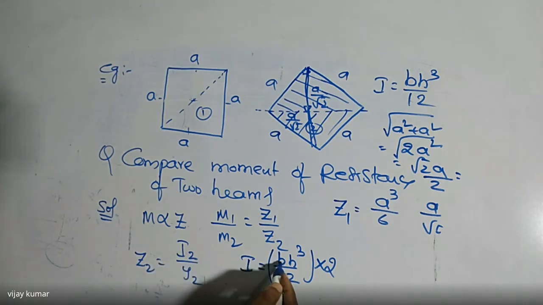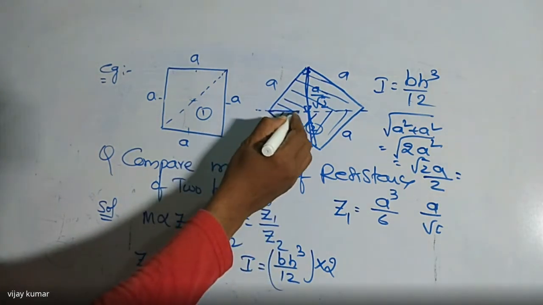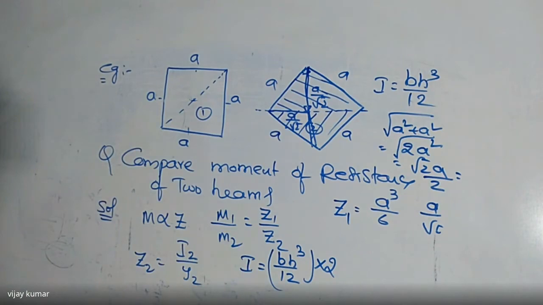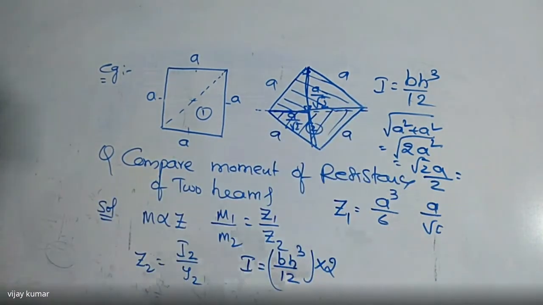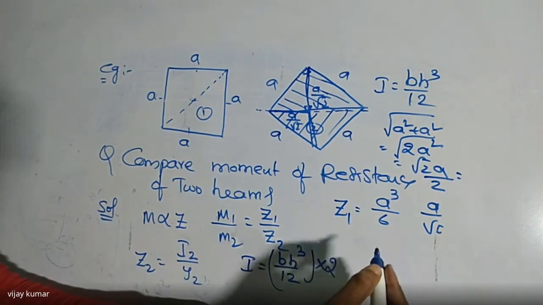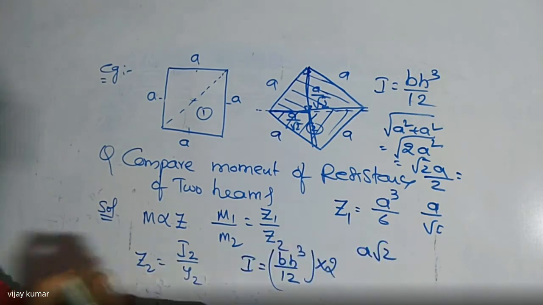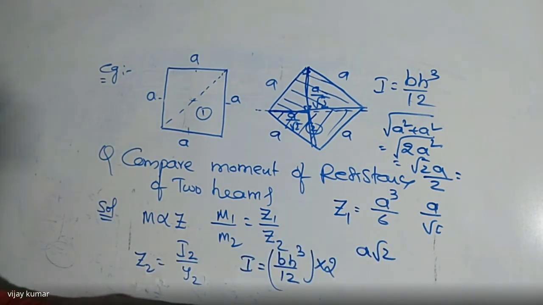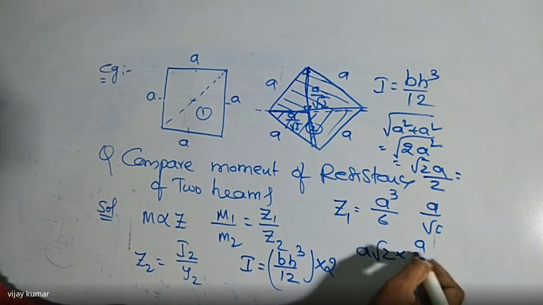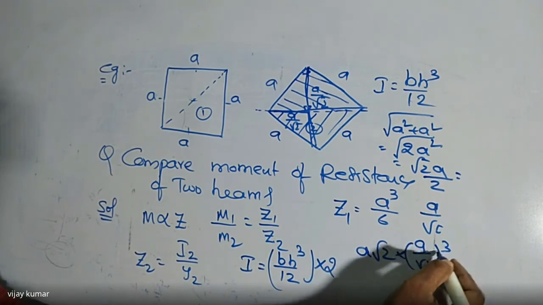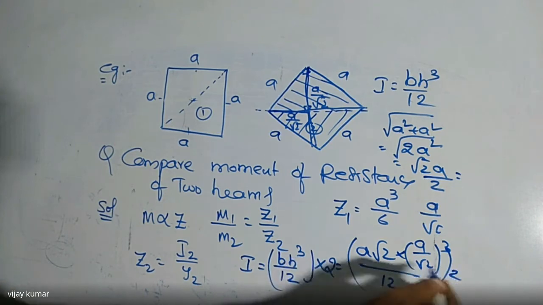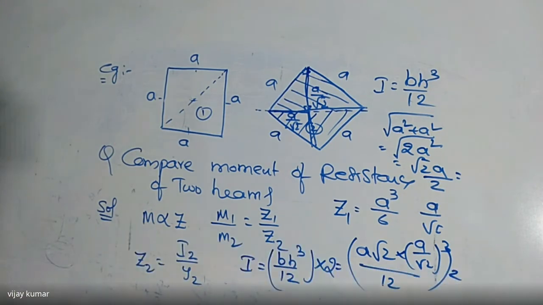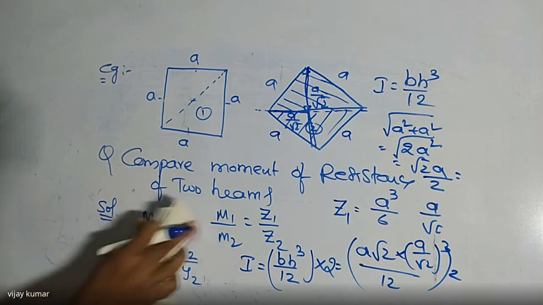If I substitute all the values, B is nothing but the base, the total base, that is A root 2 or root 2 into A. So substituting all the values here, I am writing A into root 2, into A by root 2 whole power 3, divided by 12, into 2. Then after substituting all the values, I am getting this value like this.